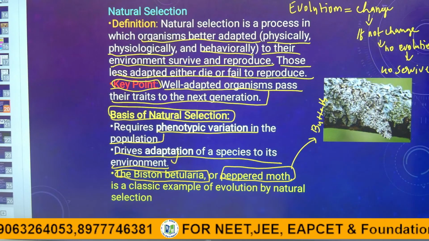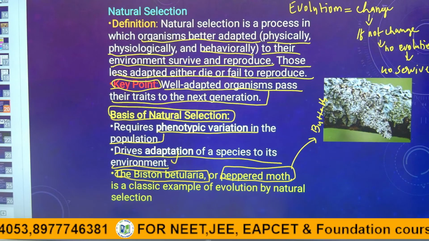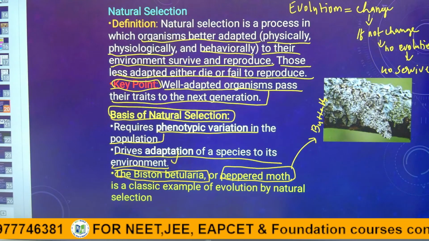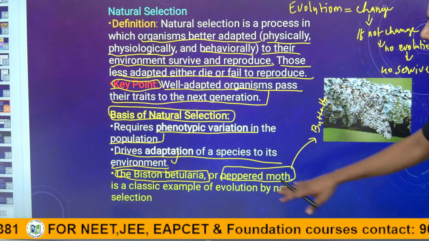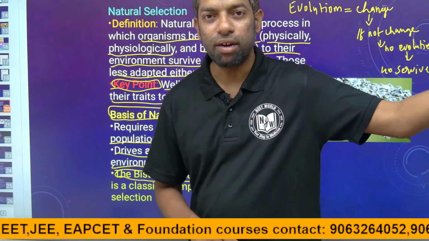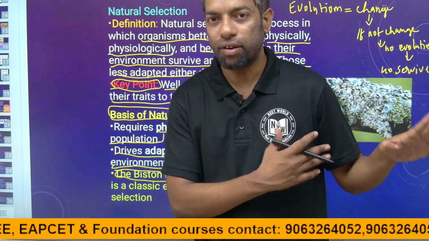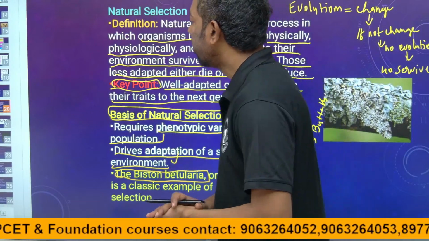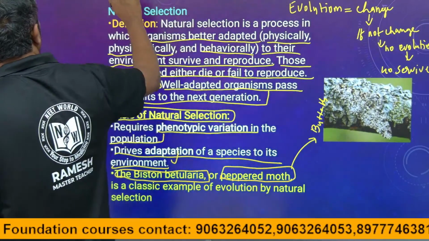If there is no evolution, there is no species and no survival. This is the simple mechanism. This is how Biston betularia can survive with their changes adapted along with evolution. We will discuss it in the next slide, guys.